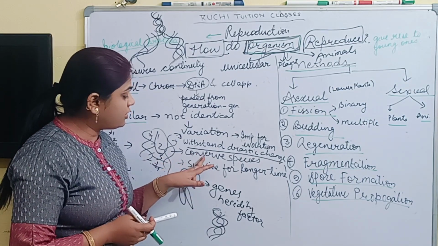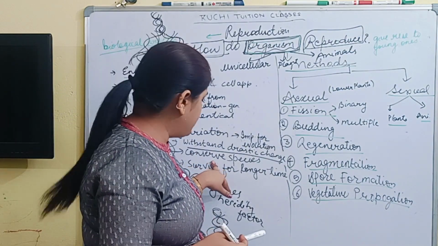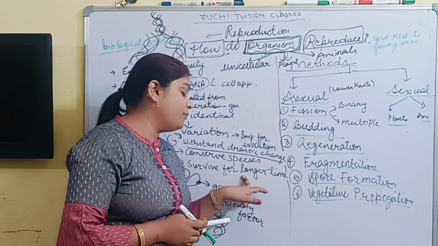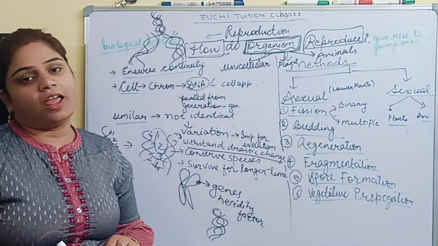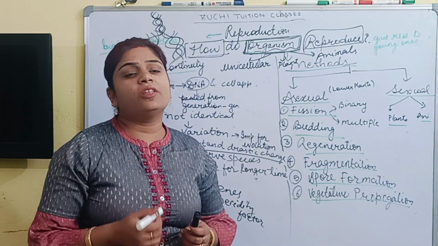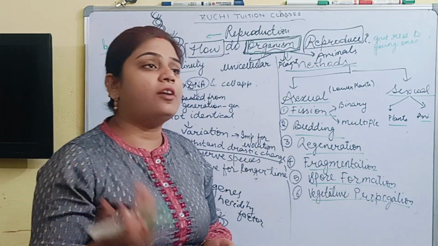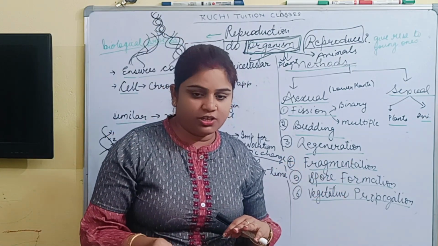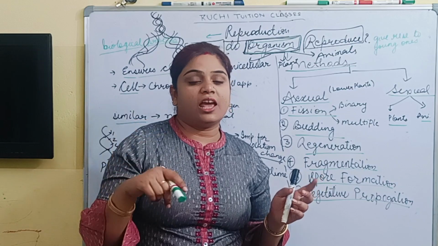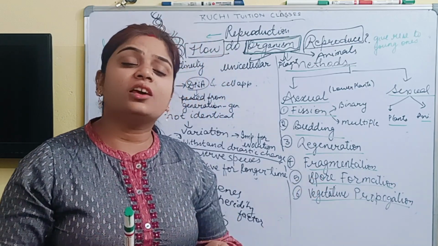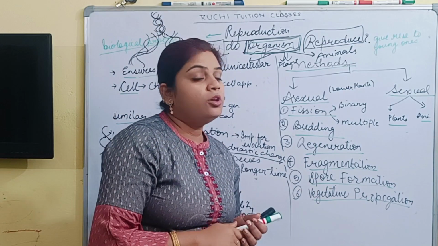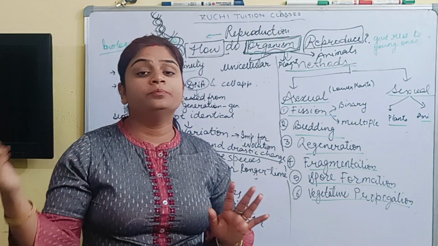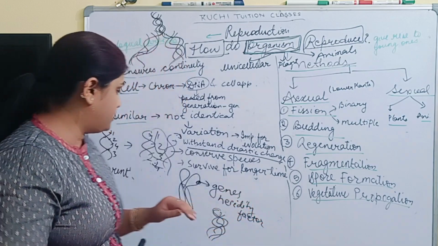So the second point is it conserves species, and the third one is what? It is necessary for survival over a longer time. Means if they have variation, if they can tolerate higher temperature or withstand lower temperature, they can survive for a longer time. So this is the importance of variation that will happen in the organism.